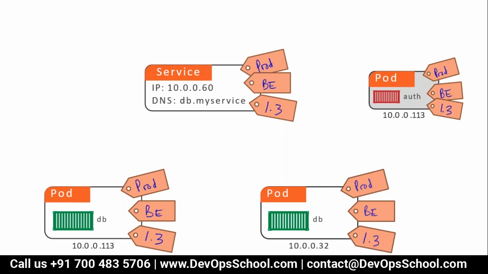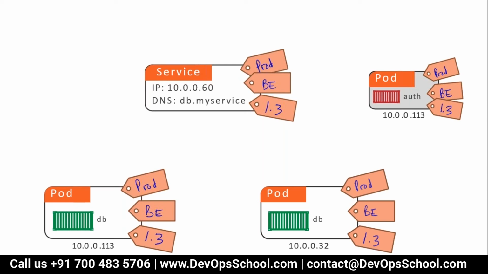So Rajesh, I have a little bit of confusion. What is the right way then? If you say that this labeling is wrong, you should not have labeled the pod B1.3 to auth. Simple. Because you added the wrong pod to the service load balancer. Should not have done it. Got it?